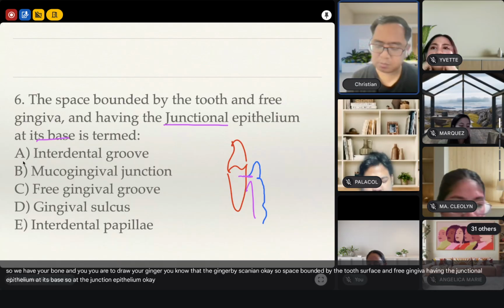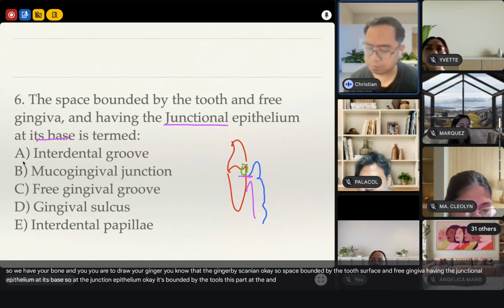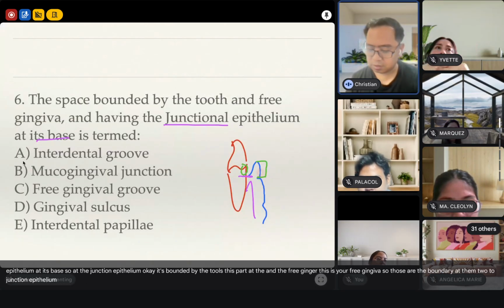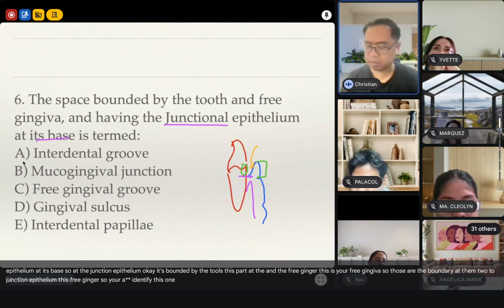Okay? And it's bounded by the tooth, this part, the junctional epithelium, and the free gingiva. This is your free gingiva. So those are the boundaries: the tooth, the junctional epithelium, and the free gingiva. So you're asked to identify this one. Ay, hindi pala yan.